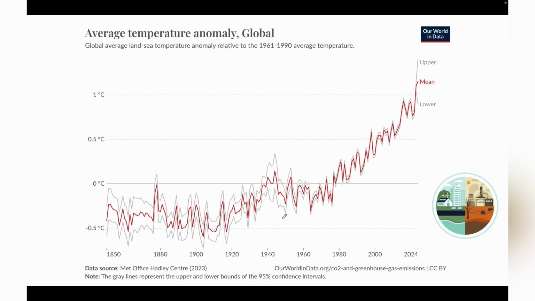So what is this? If we compare the period of 1960 to 1990, then as compared to that period, the total mean temperature has increased till this date by around 1.2 degrees centigrade. So as compared to the 1960 to 1990 period, that 30-year period, currently the earth is warmer. And if we go back to the industrial era, then the earth is slightly colder. So this chart depicts that because of the emissions, the temperature has increased globally.